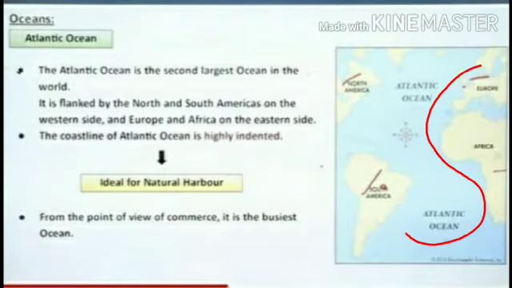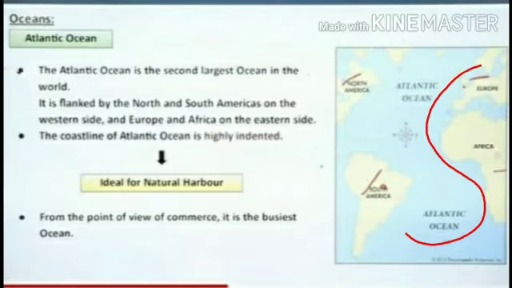Now this next pic you can see, it is of the Atlantic Ocean. The Atlantic Ocean is the second largest ocean in the world, and it is flanked by the North and South Americas on the western side and Europe and Africa on the eastern side. The coastline of Atlantic Ocean is highly indented, ideal for natural harbors, and from the point of view of commerce, it is the busiest ocean.